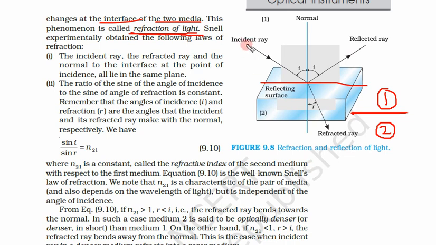So reflection and refraction. Now we are considering refraction. There was a scientist, the name of the scientist is Snell. Snell experimentally obtained the following laws of refraction. As we know, there is a law associated with reflection. There are some laws associated with refraction that we will study.